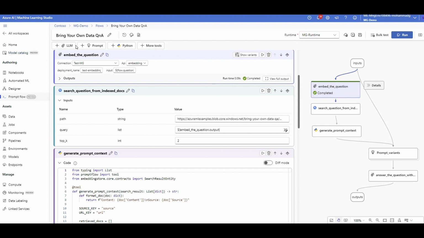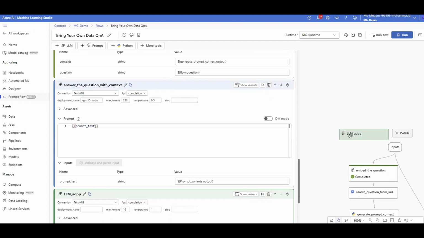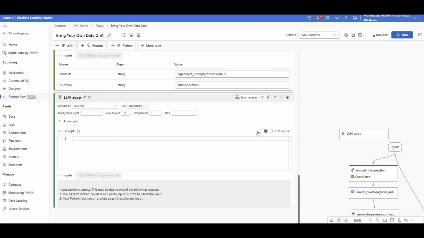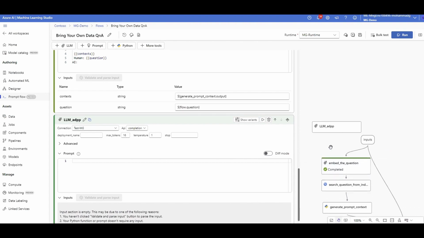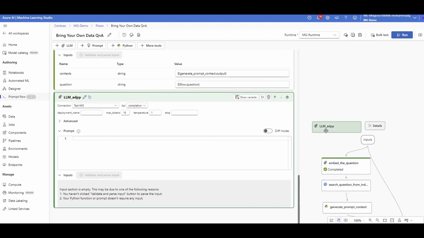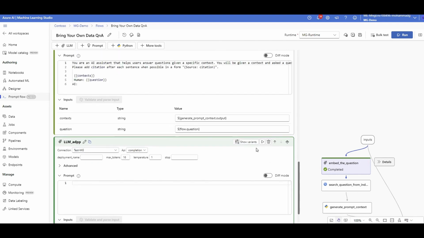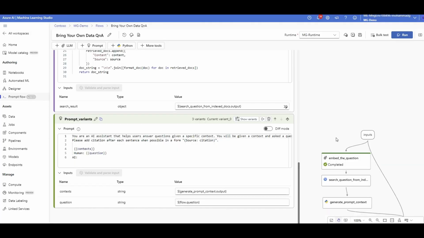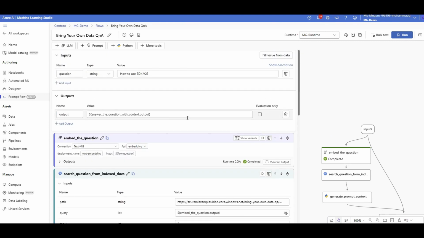How it got created, if you click on LLM, there you go, use OpenAI large language model. If I click on it, you just saw that it created another one, I don't want one for me. This is how this one got created, so I'm going to delete this one to not make this messy. Yes, delete this step. There you go. I don't want this one.